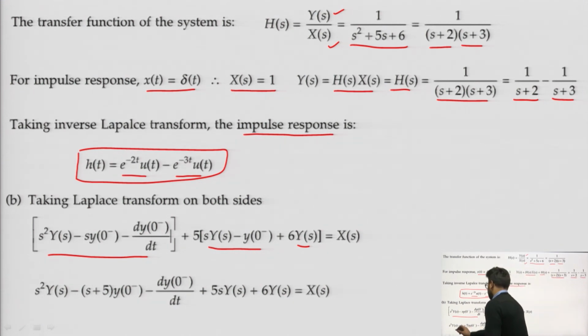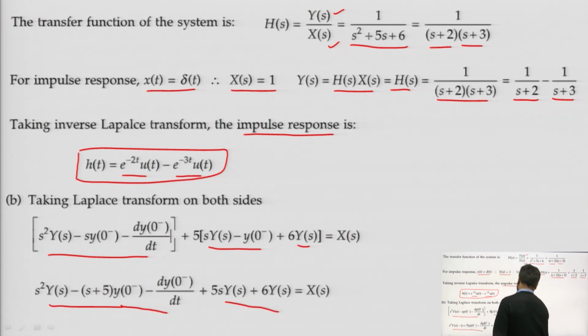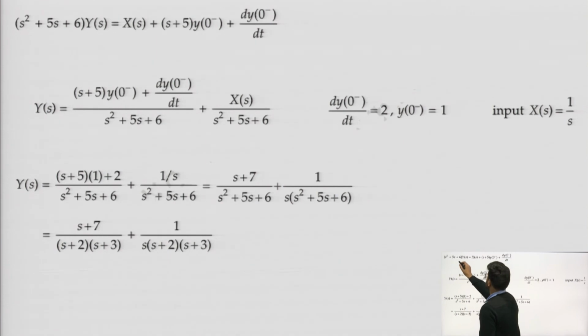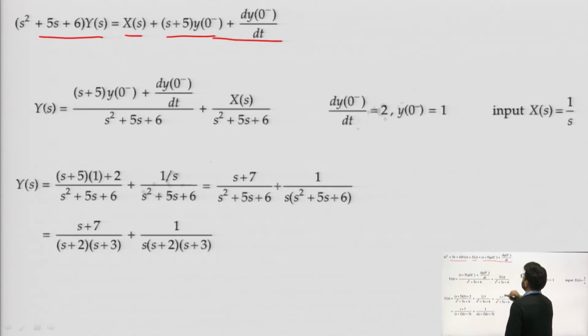And now, all the initial conditions we will consider. So, (s^2 + 5s + 6) Y(s) equals X(s) plus 5 y(0-) plus dy/dt(0-), where y(0-) and dy/dt(0-) represent our initial conditions.